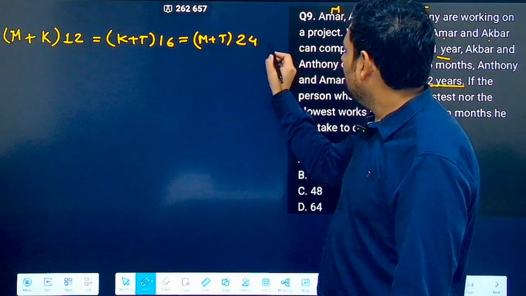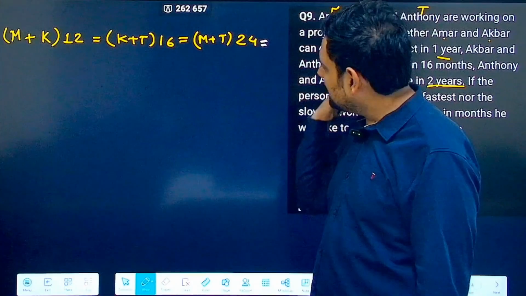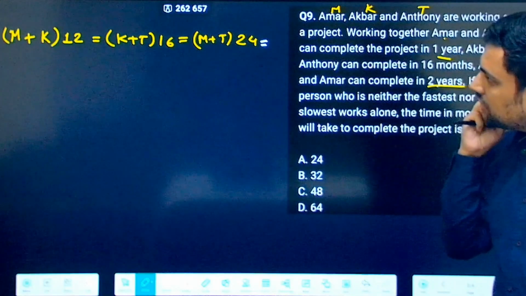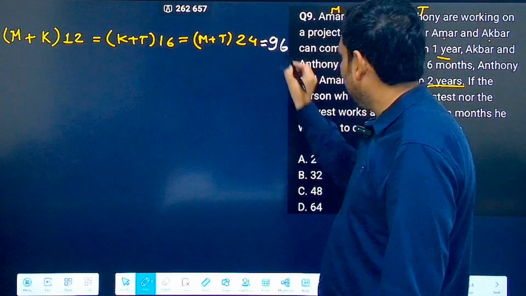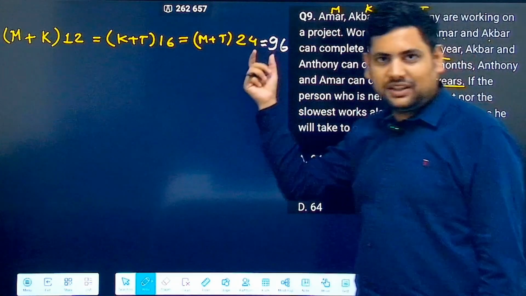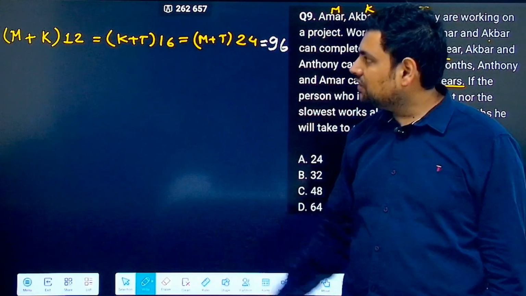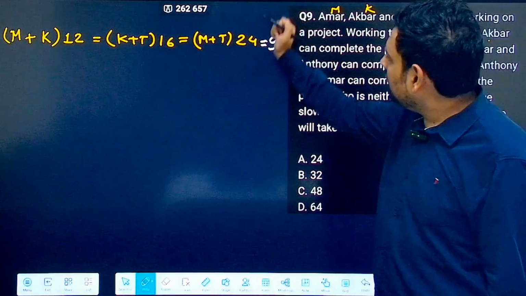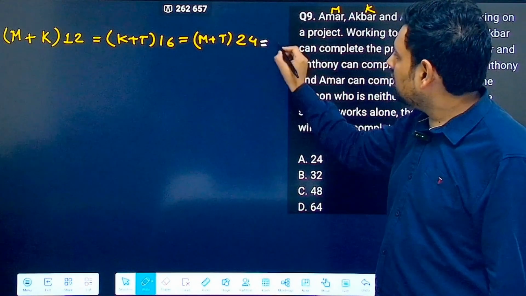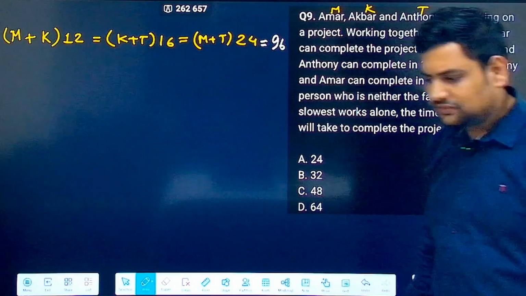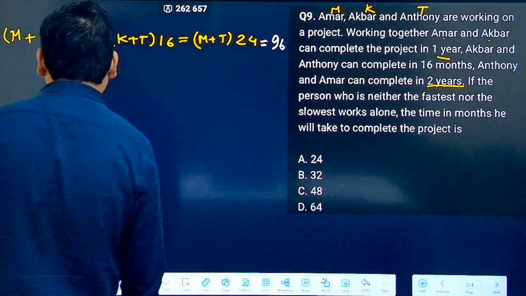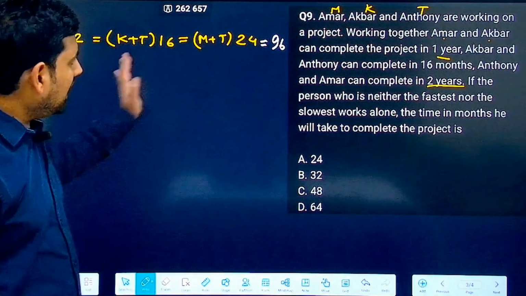So what can I do? Can you think of their LCM? 12, 16, 24, 72, 96, correct? 96 is their LCM. So basically you take the largest number and start thinking in terms of multiples of it. In fact, 48 also works. But let's take 96 now, so that we have some space, otherwise we can get 1 by 2 and all that also. So 96 I have taken.